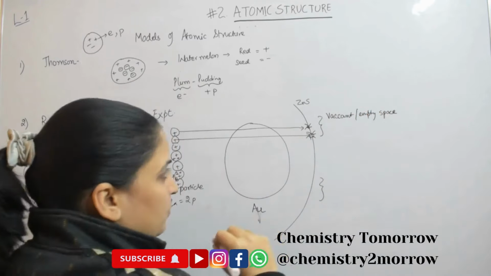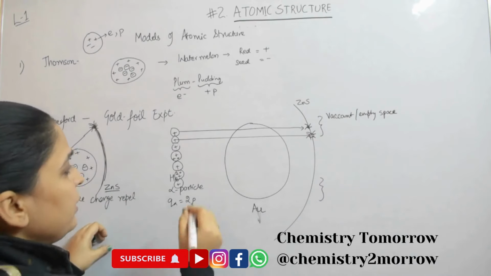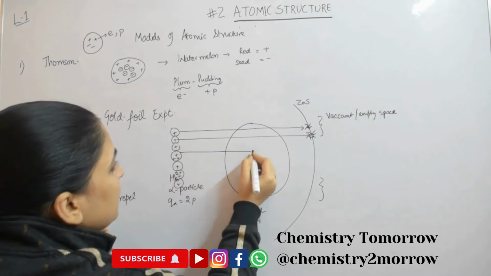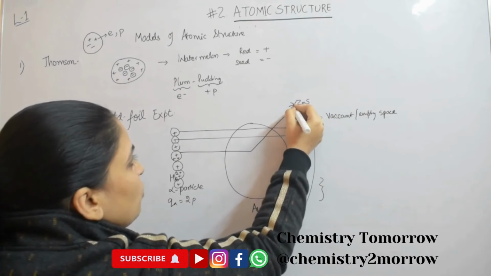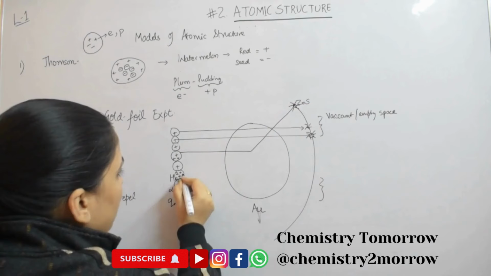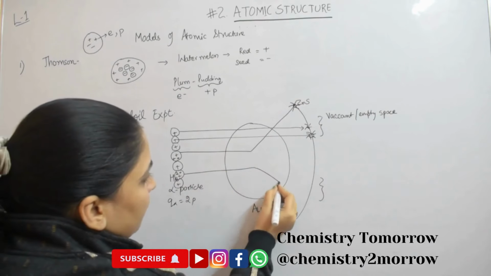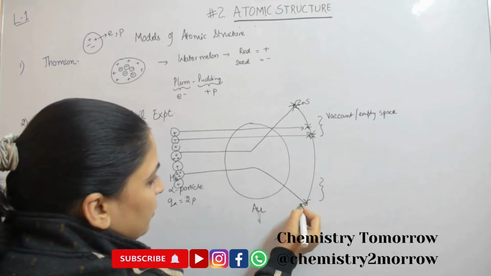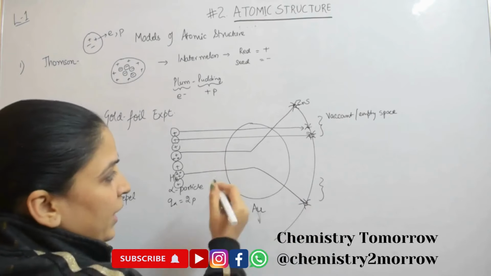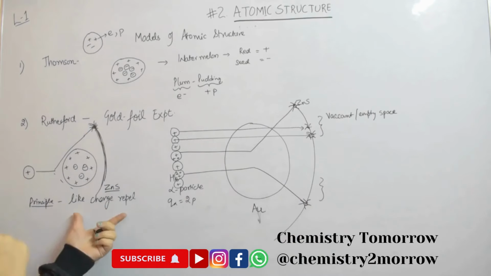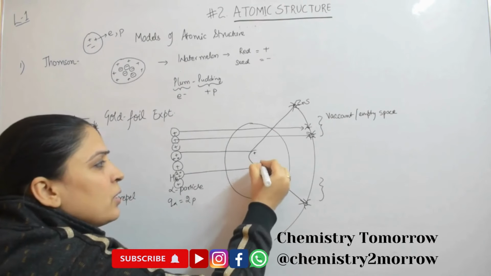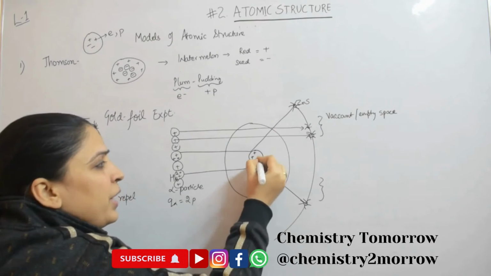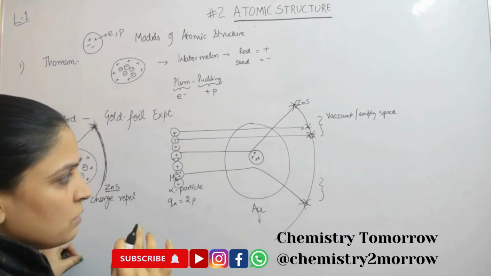in an atom. Then very few particles diverted from their path. So they will show illumination over here, and this showed illumination over here. And as I said, like charges tend to repel, so there has to be something positive over here which is repelling these positively charged particles.